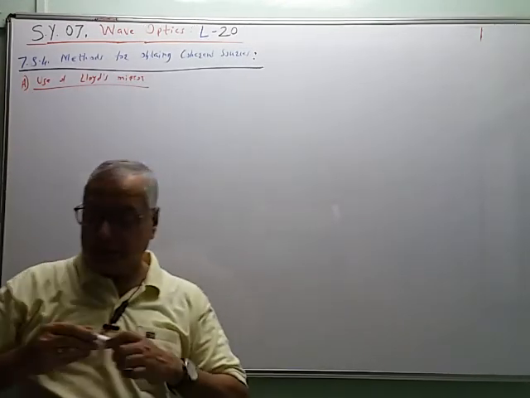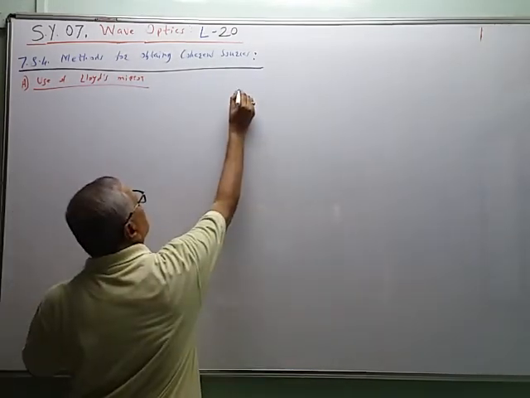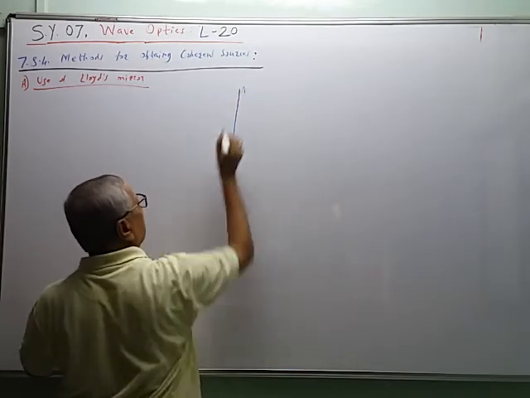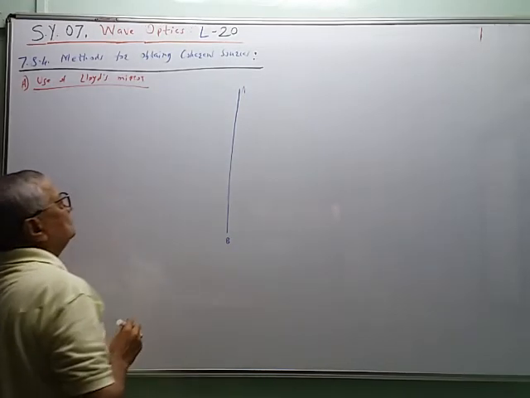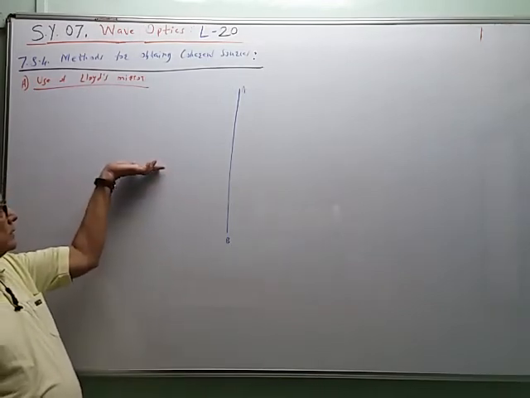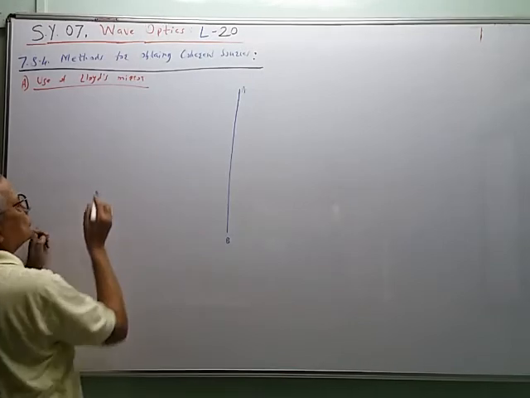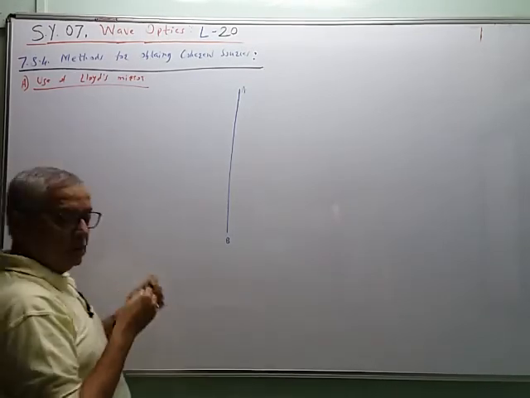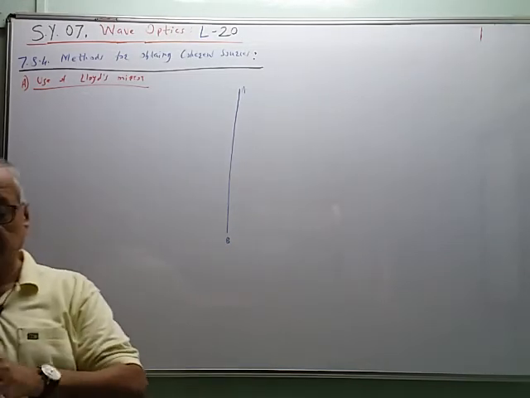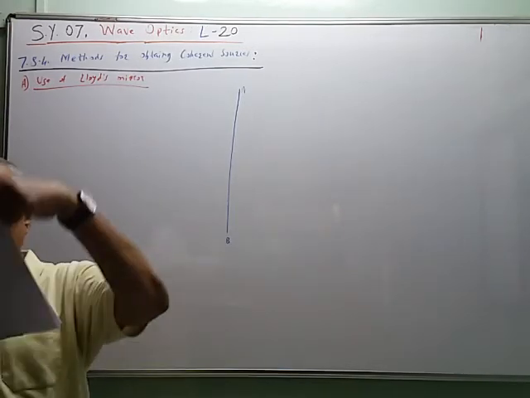The arrangement is like this. AB is the screen where we observe the steady interference pattern. Perpendicular to this AB, a mirror M is kept in the horizontal position. It is a reflecting surface.